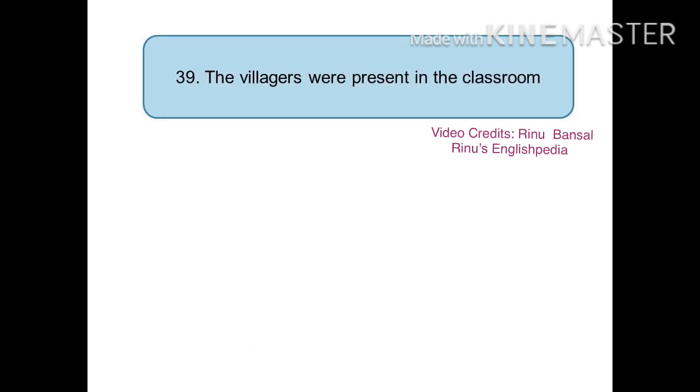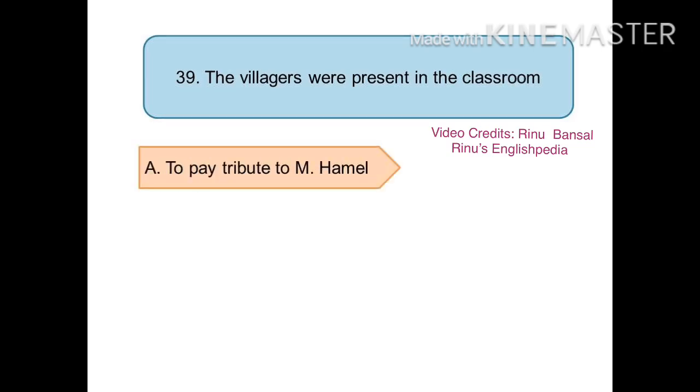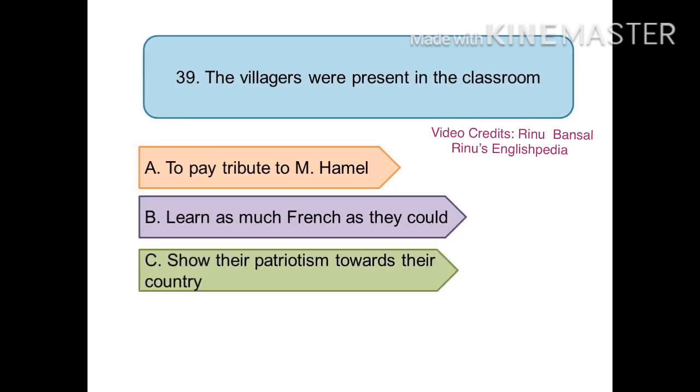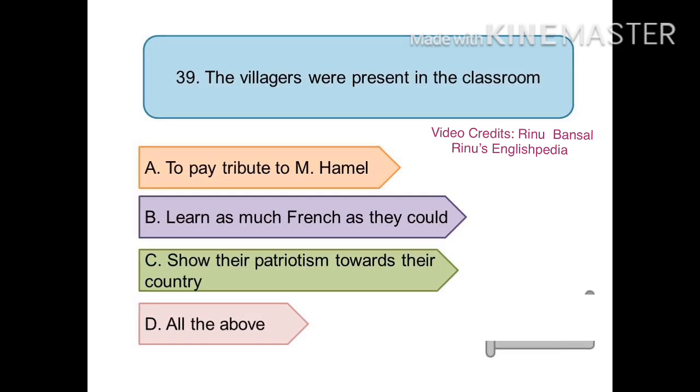The next fill in the blank is, the villagers were present in the classroom too. Option A, to pay tribute to Monsieur Hamel. Option B, to learn as much French as they could. Option C, to show their patriotism towards their country. Or option D, all of the above. And the right answer is option D, all of the above.